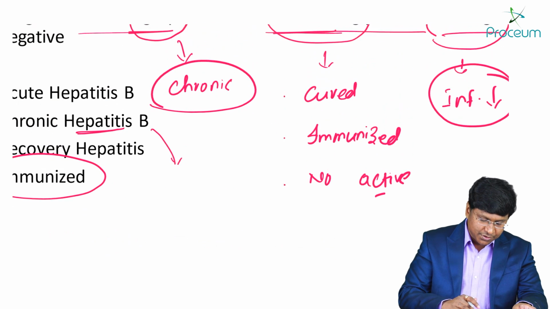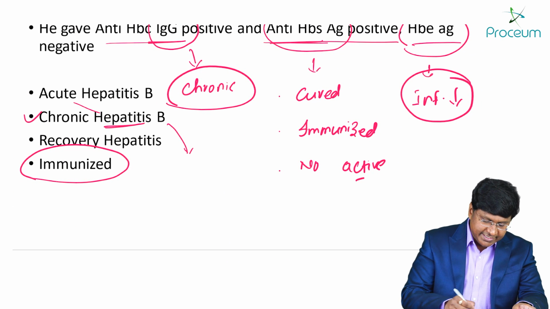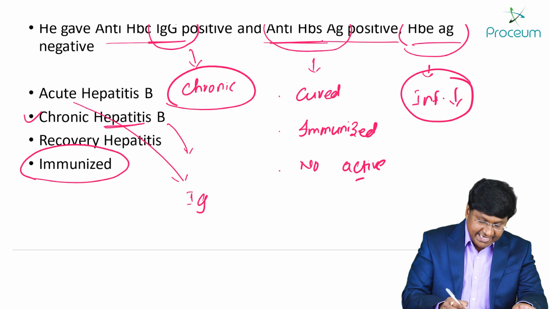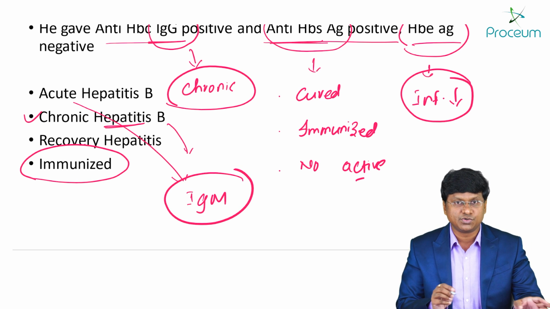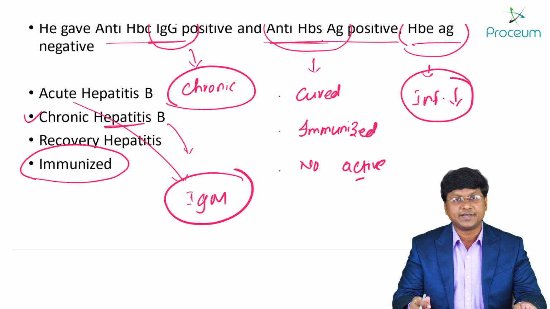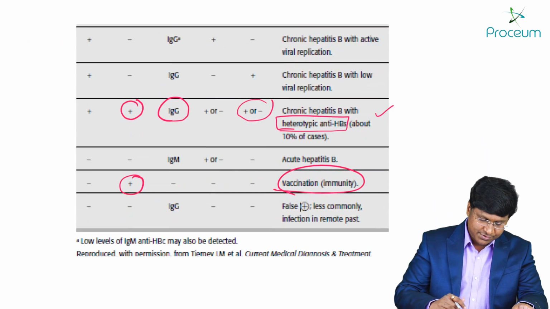Next, you take acute. Acute means the individual should have IgM anti-HBC. So your IgM anti-HBC is not there. That is the reason why acute hepatitis B is ruled out. Now you take the other options.